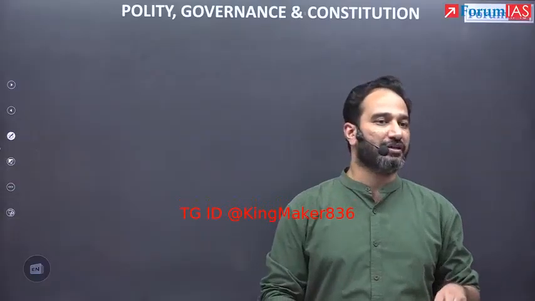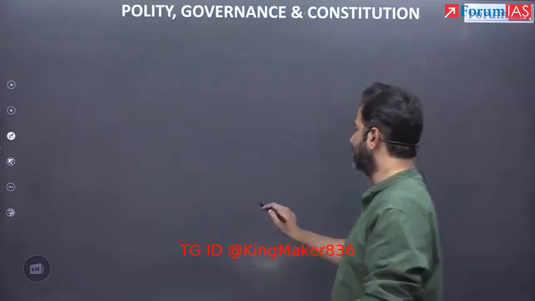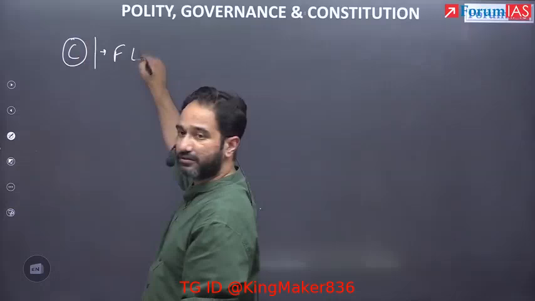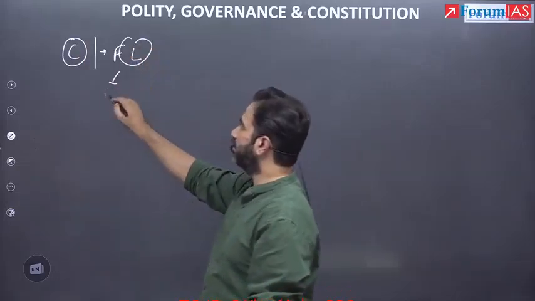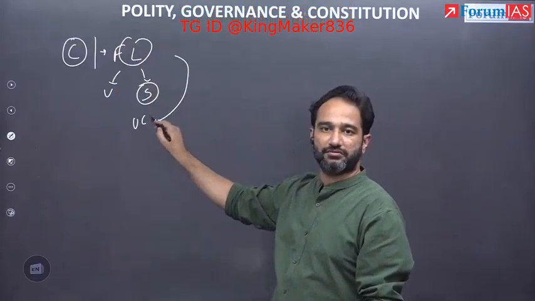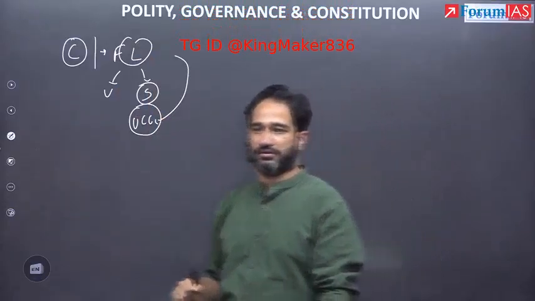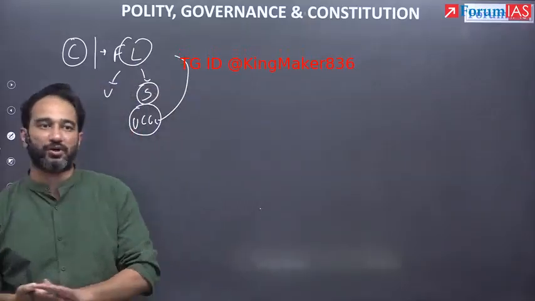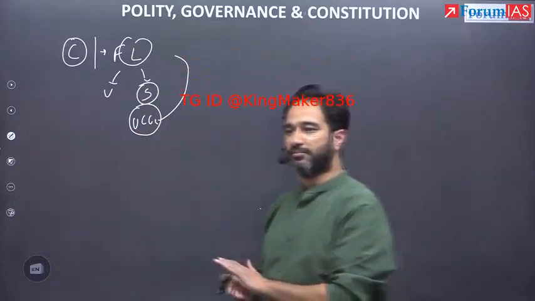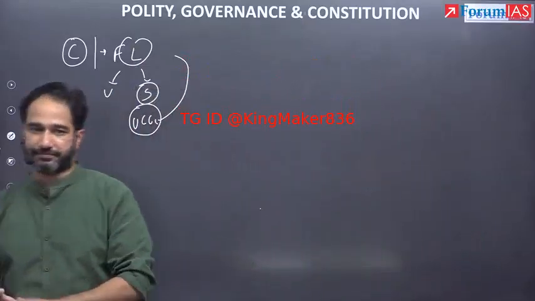What has happened is that Article 44 of the DPSP allows for uniform civil code. Uttarakhand has not introduced this under Article 44. What Uttarakhand has done is that you have the concurrent list. In the concurrent list, you have family laws. In this, both the union and the state can make laws. Under the family laws, Uttarakhand has introduced uniform civil code. So this is one important distinction you also need to remember for prelims. I'll make you write this for mains also, but this is important for prelims itself.